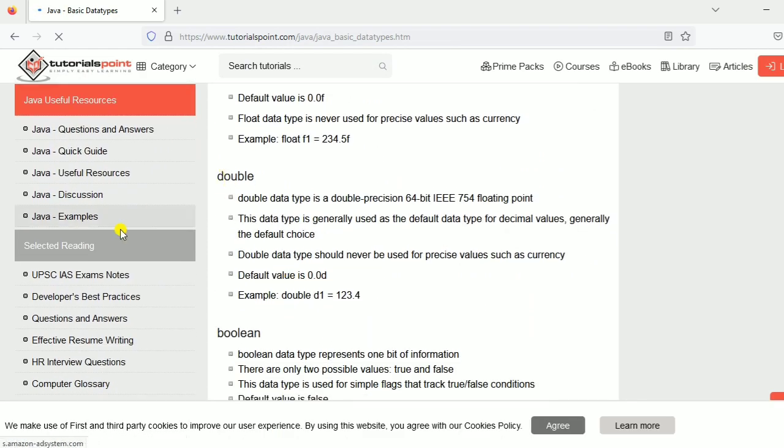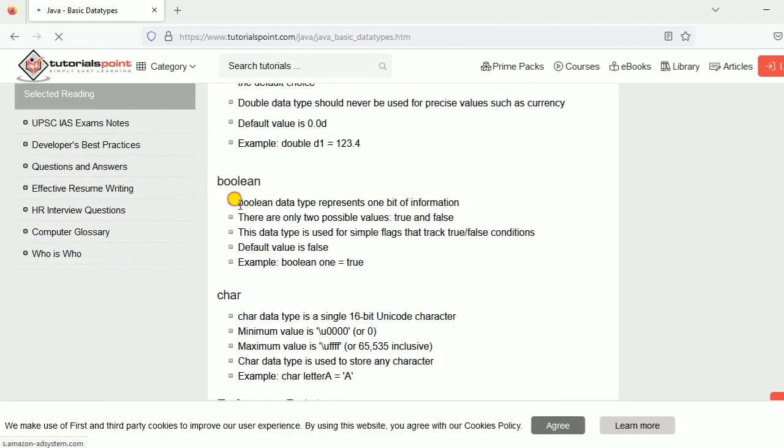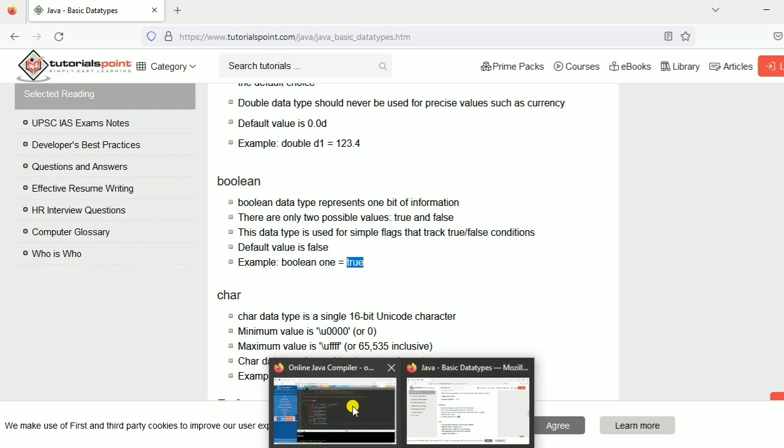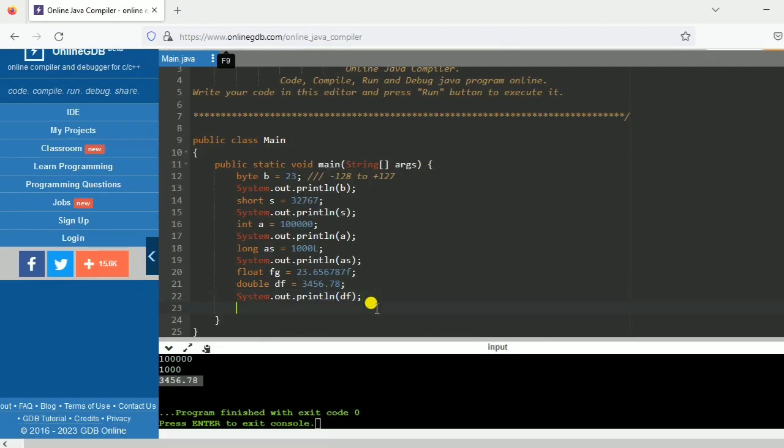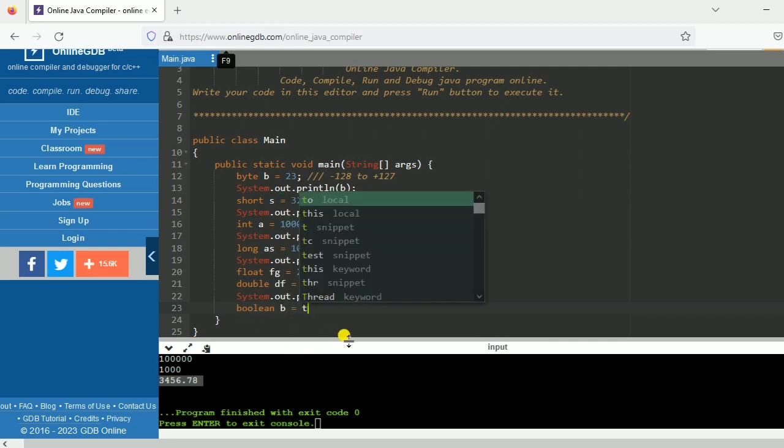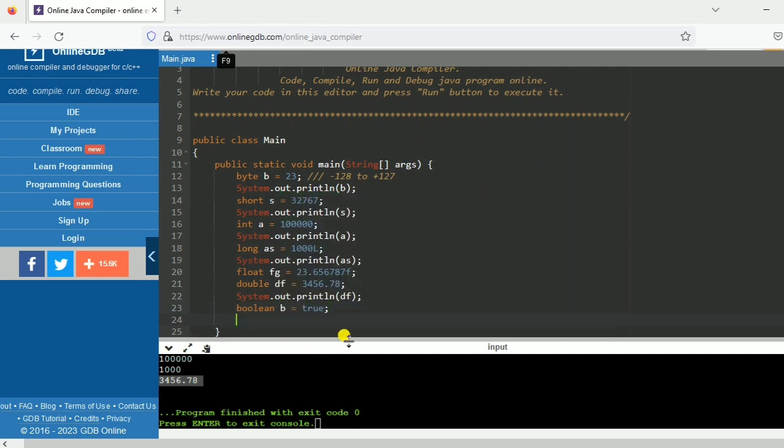After double we have the boolean data type. What will the boolean data type do? Boolean will see only true or false. If you assign any variable true, it will give true. If you assign false, it will give false. So how can you declare boolean? Boolean is simple. If you have to declare boolean, write boolean, then any variable name, then declare either true, or I will declare one more, boolean v is equal to false. So boolean has only two values, either true or false.